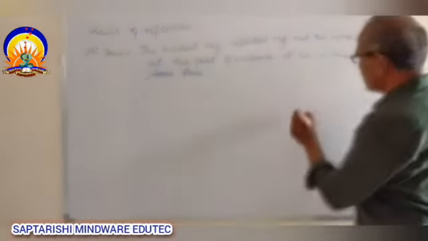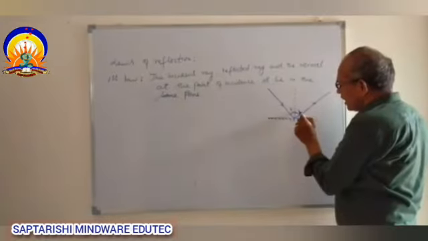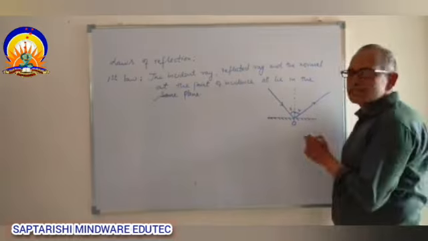So for example, I take one plane mirror. Here a ray of light strikes the surface of the mirror, that is called the incident ray. And which bounces back into the same medium, that is called the reflected ray. Here I draw one normal. Here angle i, and this is angle r, and this is the point of incidence. This is our incident ray, this is reflected ray, and the normal. We see that they lie in the same plane.